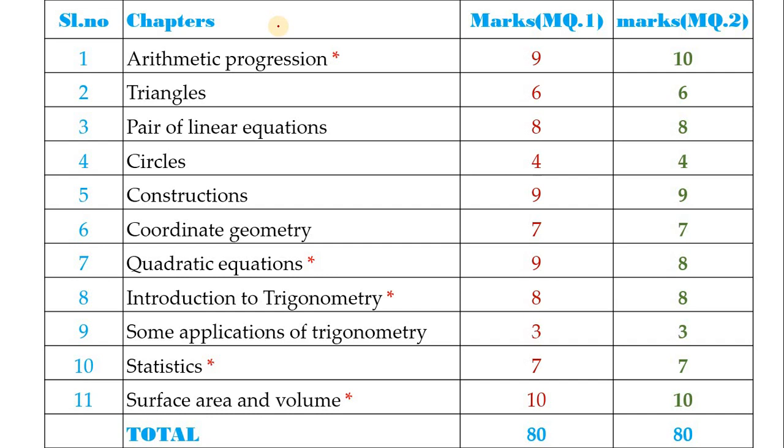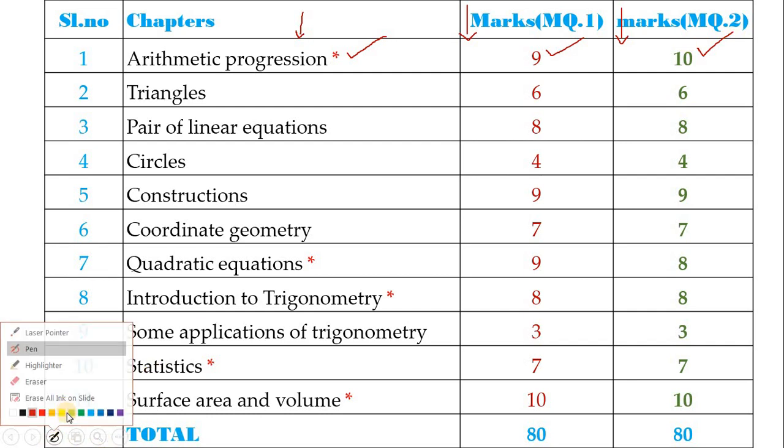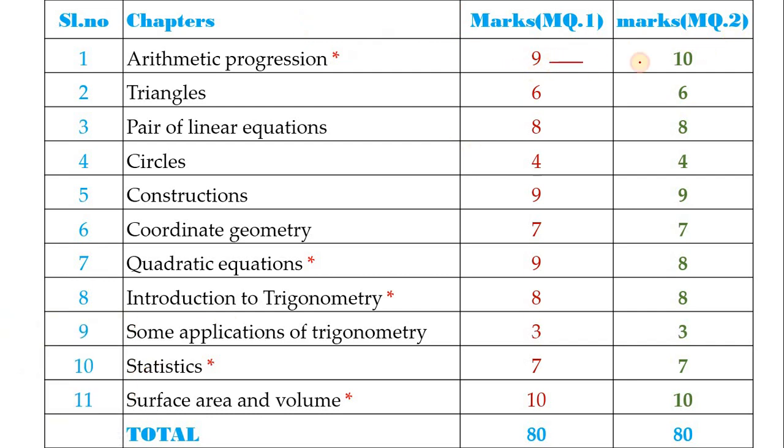See, in the mathematics subject, this year you have 11 chapters. Here I have listed all the chapters, and here I listed marks on the basis of model question paper 1, and here I listed marks on the basis of model question paper 2. First, let us see the arithmetic progression chapter. In model question paper 1 they asked for 9 marks, children, and in model question paper 2 they asked for 10 marks. So there is a slight 1 mark difference in these two.